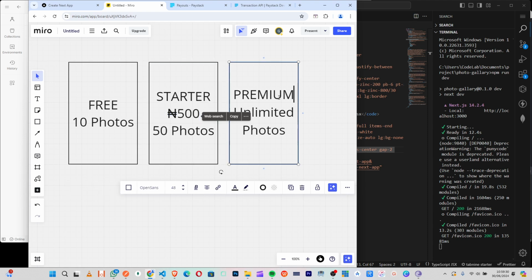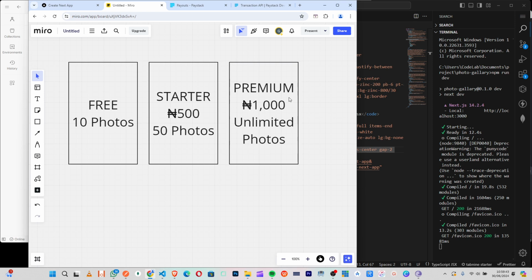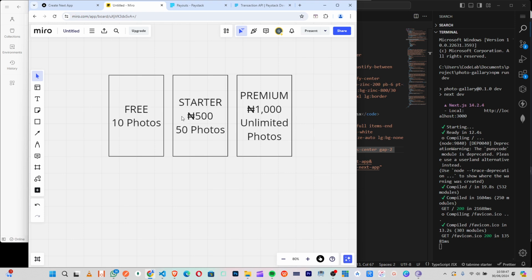Then this one will be 1000. So now like this, this is what I want the whole thing to be, right? So this is the plan, this is the plan, this is the plan. Makes sense, right? So these three plans we will have.